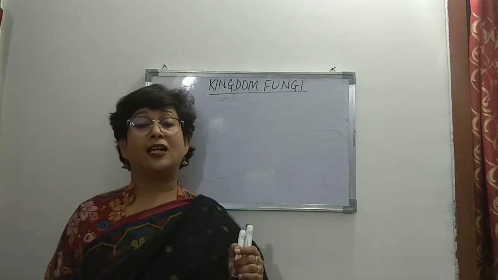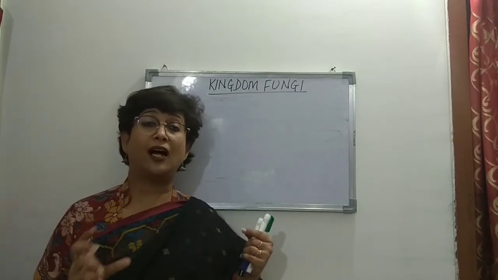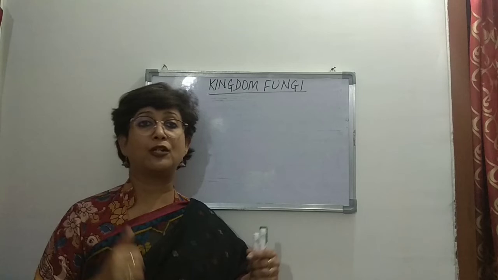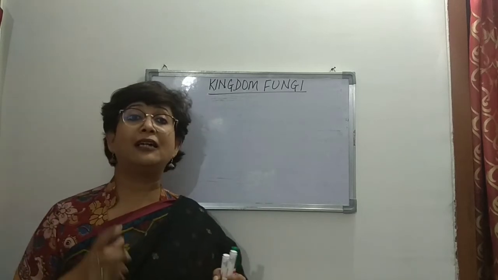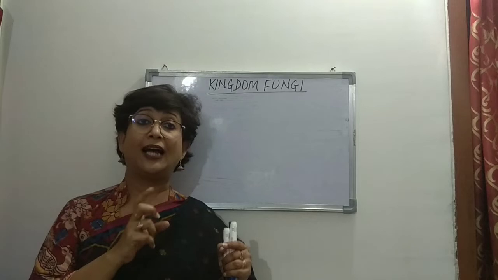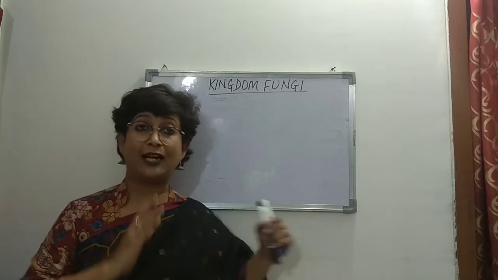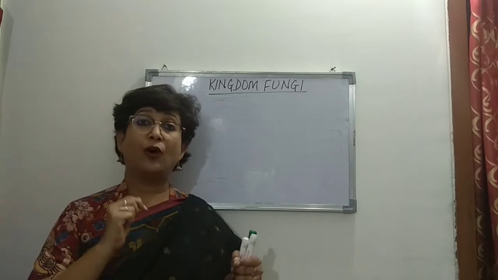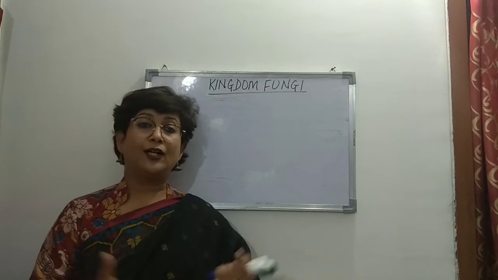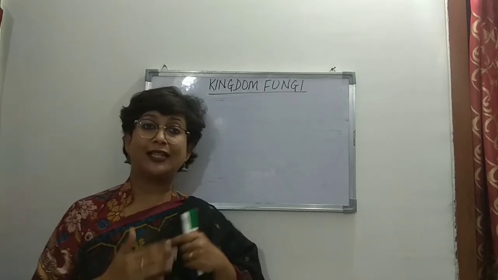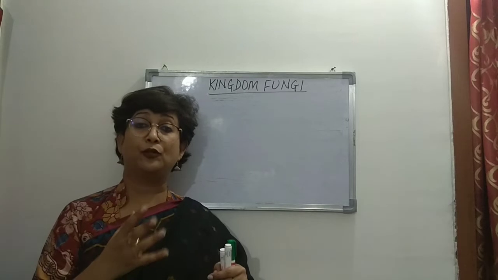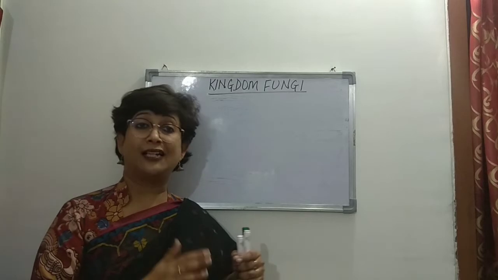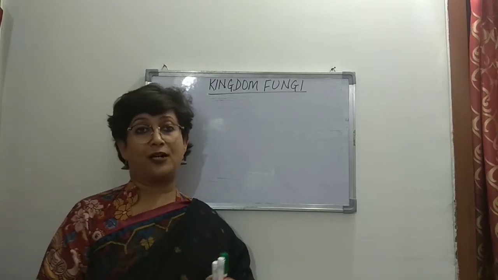Lichen and mycorrhiza are examples of mutualism, right? Under mutualism, we talk about symbiotic relationship, in which lichens are a symbiotic relationship between an alga and a fungus, right? So the alga provides food, and the fungus provides shelter, anchorage, water, and minerals. So they do not harm each other, and they mutually benefit each other. And I told you that if you look at a lichen, you won't be able to make out which part of the lichen is the alga and which part is the fungal part, right?